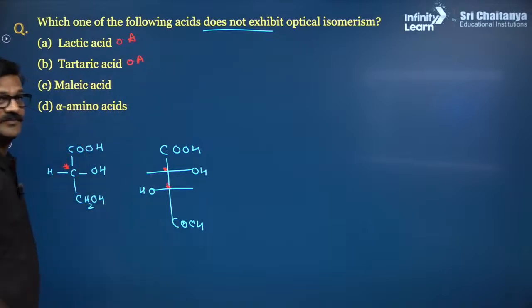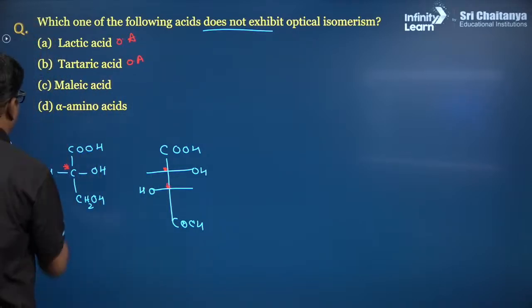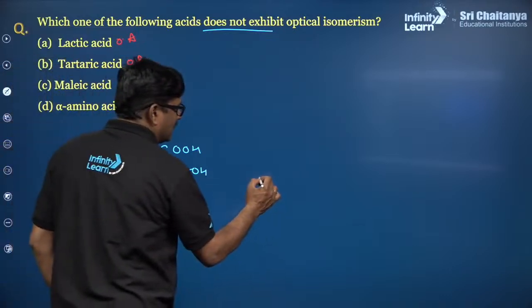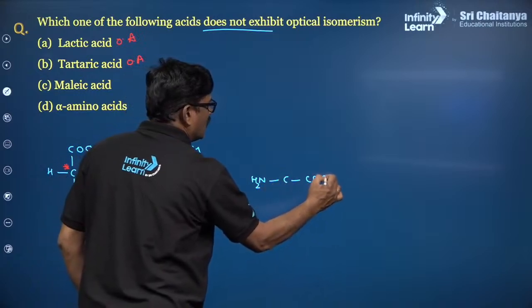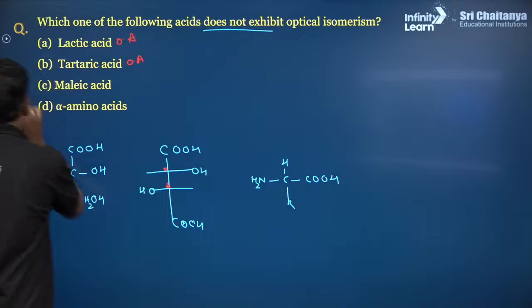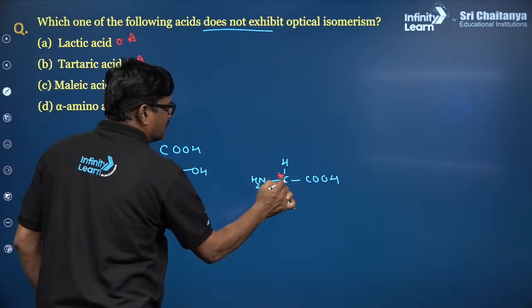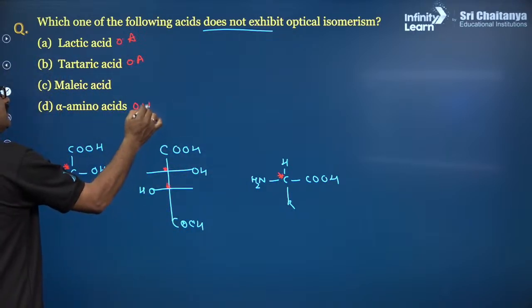And alpha amino acid, NH2, COOH, H and R. This is L amino acid and alpha amino acid. The carbon attached to the amino group is the alpha carbon, and it is also optically active.